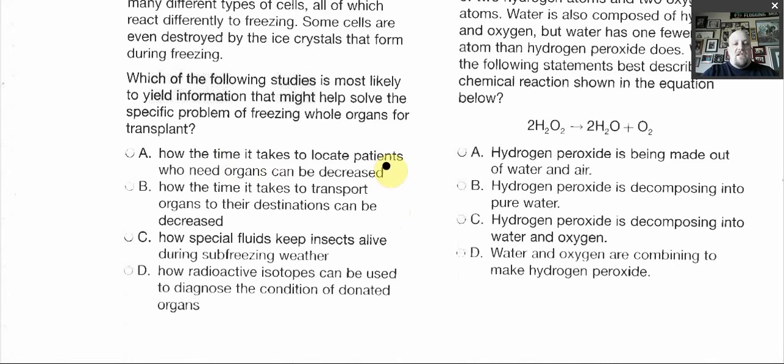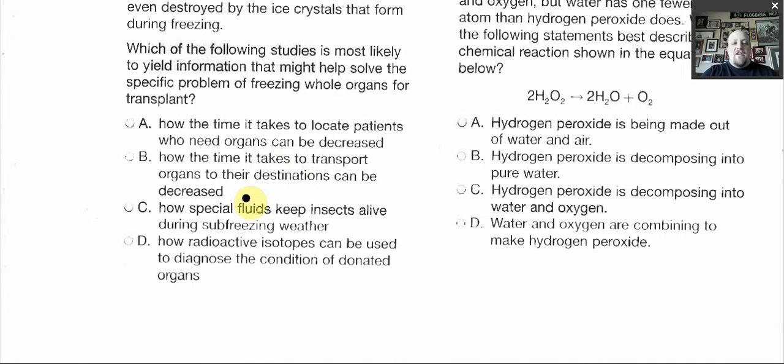How the time it takes to locate patients who need organs can be decreased. That doesn't really answer it because it has nothing to do with freezing the organs. That has to do with how you get them there. So whether it's an ambulance, whether it's a helicopter, that's how you get the organs to the patient. Also, if there's a national database of donors, locating that patient quickly. So that's about the patients, not so much the organ. Time to transport, like I said, that's helicopter or ambulance. What's the best way? So we're not talking about the organs really. We're talking about how we get there.